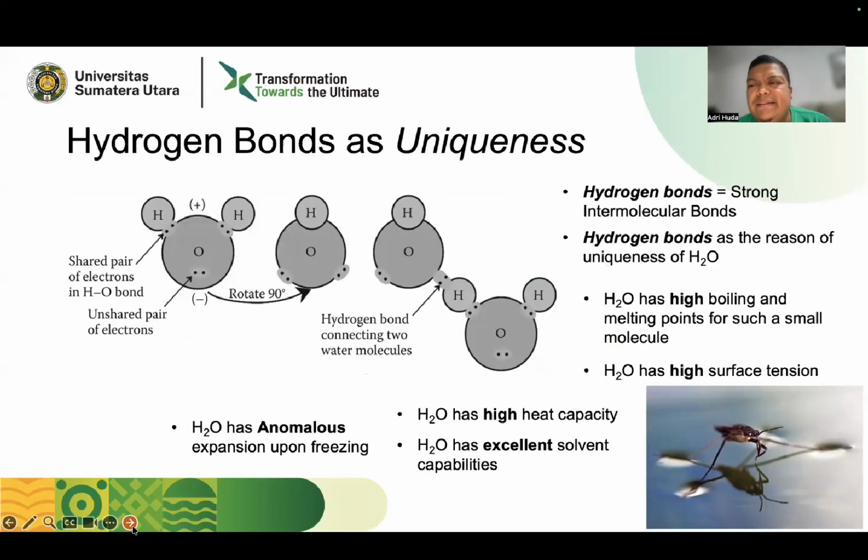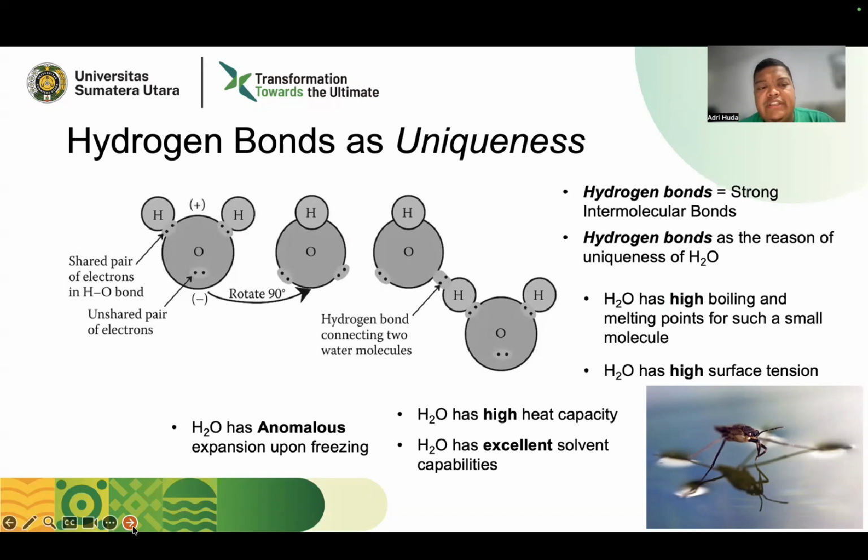If we analyze more deeply how water has this uniqueness, or how water is the most powerful molecule in the universe, we will talk about hydrogen bonds. As we mentioned before, hydrogen bonds mean that hydrogen atoms form strong bonds with three atoms, which are oxygen, fluorine, and nitrogen.